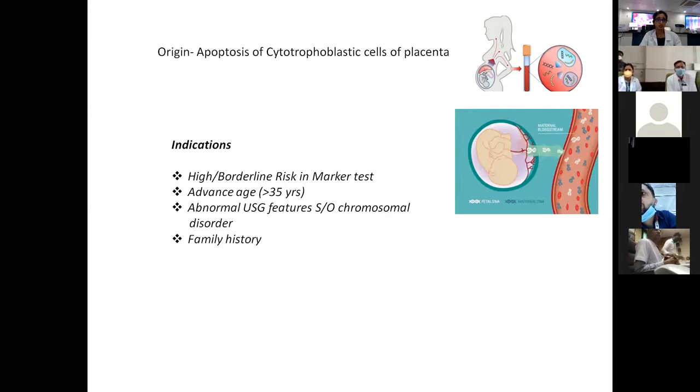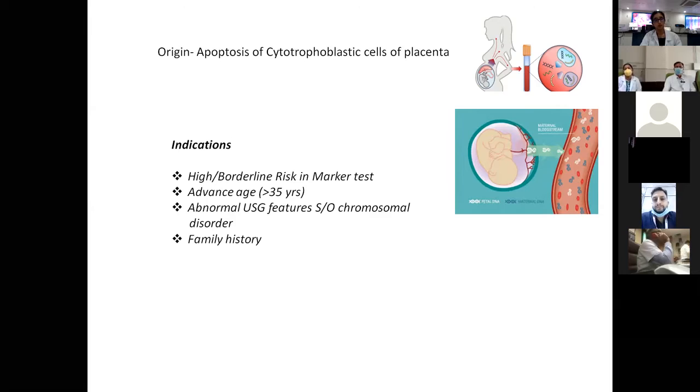One such condition is confined placental mosaicism. By confined placental mosaicism, we mean that certain cells of the placenta have the abnormality while certain cells are normal. When the pregnancy grows, this mosaicism can be covered up by normal cells, but in the finding, we can get some abnormal result which can be attributed to the confined placental mosaicism.